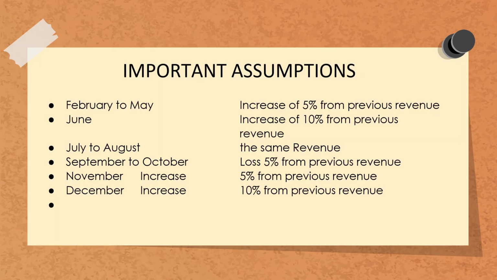Again, let's remember the important assumptions because these assumptions will be used as well in computing for your activity in your module. For February to May, we have the increase of 5% from previous revenue. For June, there is a 10% increase from previous revenue. For July to August, that's the same revenue. Then we have the losses for September and October, which is 5% from the previous revenue. For November, we have a 5% increase, and for December, that's a 10% increase from the previous revenue.